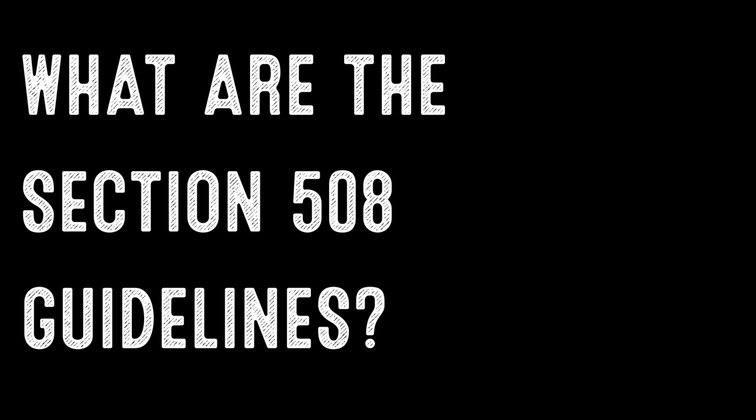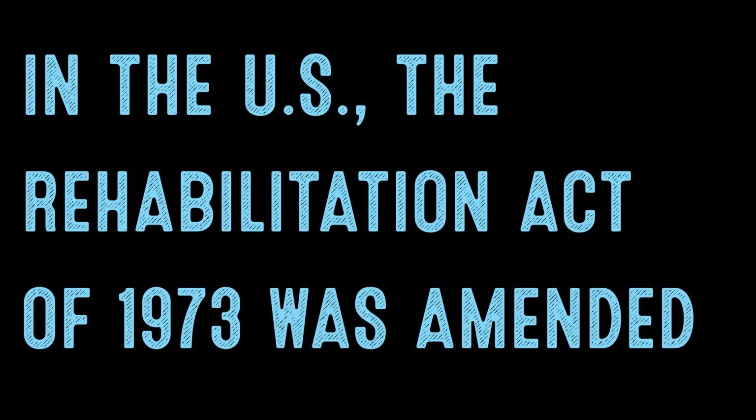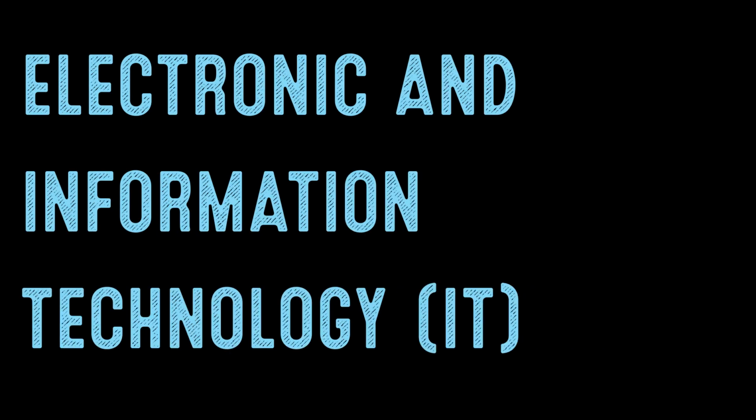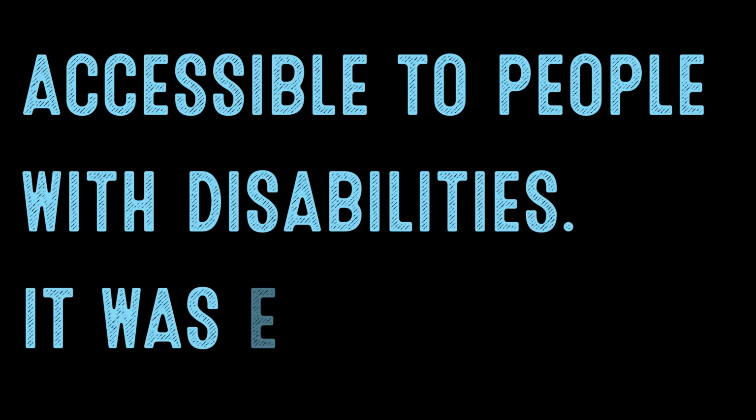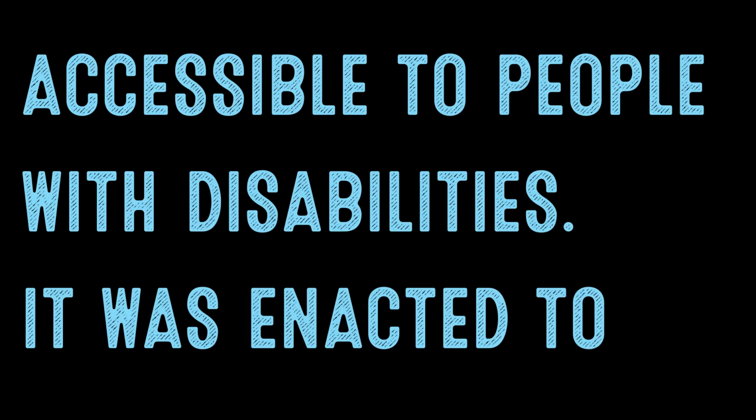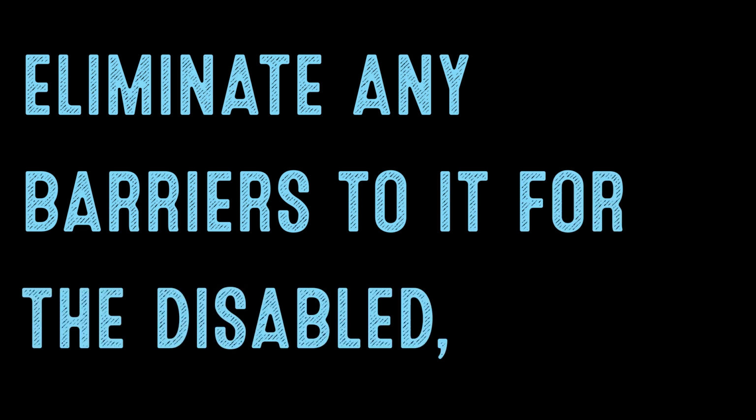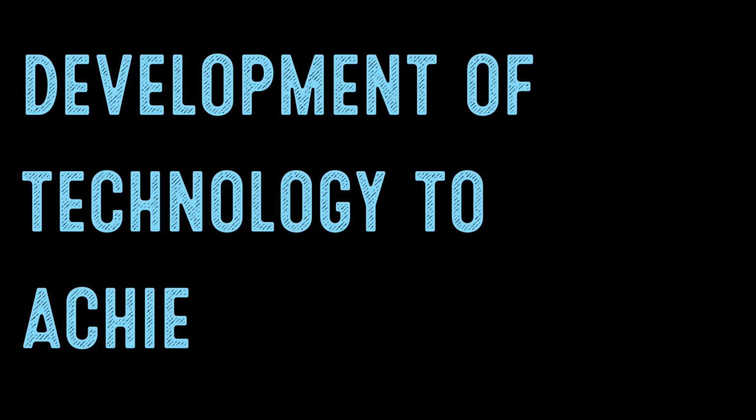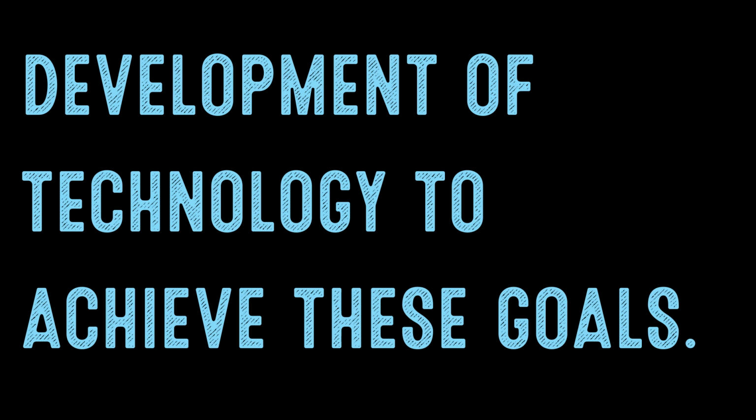The weekly code quiz. What are the Section 508 guidelines? In the United States, the Rehabilitation Act of 1973 was amended in 1998 to require all federal agencies make their electronic and information technology accessible to people with disabilities. It was enacted to eliminate any barriers to IT for the disabled, give them new opportunities, and promote the development of technology to achieve these goals.